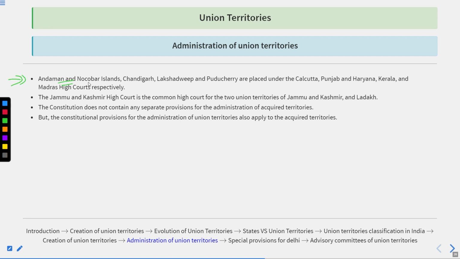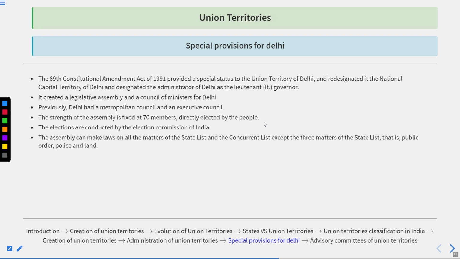Thereafter, the Andaman and Nicobar Islands, Chandigarh, Lakshadweep, and Puducherry are placed under the Calcutta, Punjab and Haryana, Kerala and Madras High Courts respectively. Jammu and Kashmir High Court is the common High Court for the two union territories of Jammu and Kashmir and Ladakh. The Constitution does not contain any separate provision for the administration of acquired territories, but constitutional provisions for the administration of union territories also apply to these acquired territories.